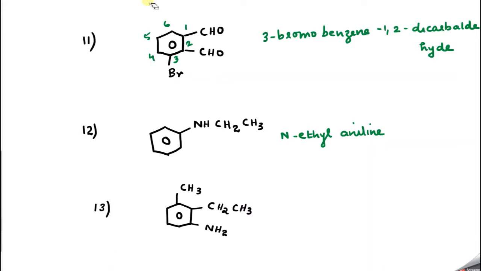The final one for the day. So if you see CH3CH2CH3 and NH2, again it's a derivative of aniline. So let's say 1 here, 2 here, 3 here, 4, 5, 6. So what can you say here? So I can say here at second position ethyl and third position methyl. Correct? So what can be the name of this compound? Can anybody tell?